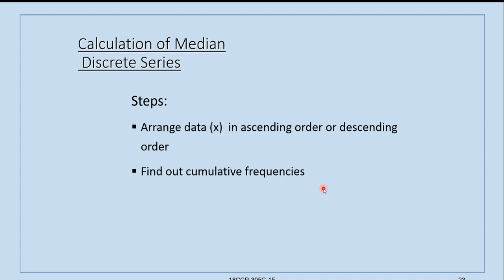In discrete series, the steps are, again, you have to arrange the data in an order, that is ascending or descending order. And in discrete series, you will be having a second column, that is with frequencies.